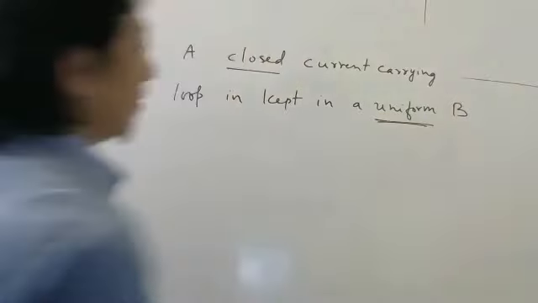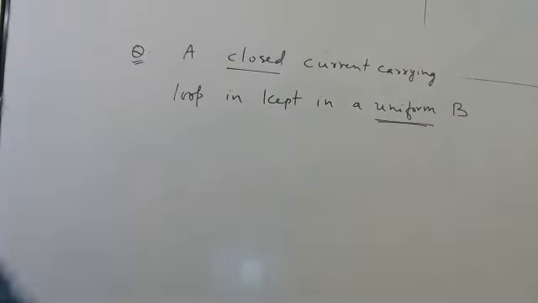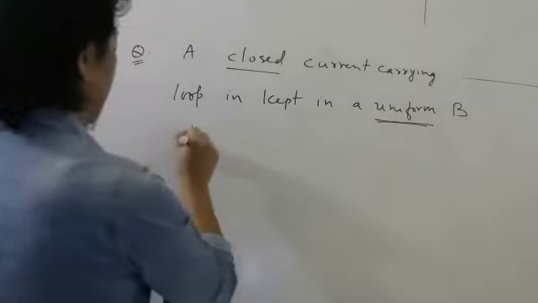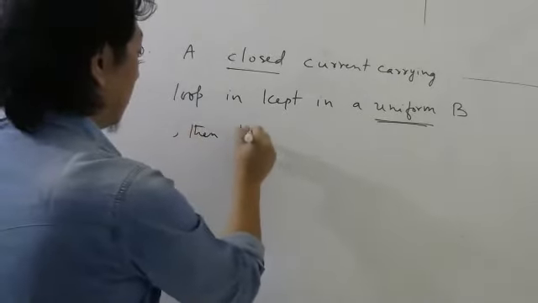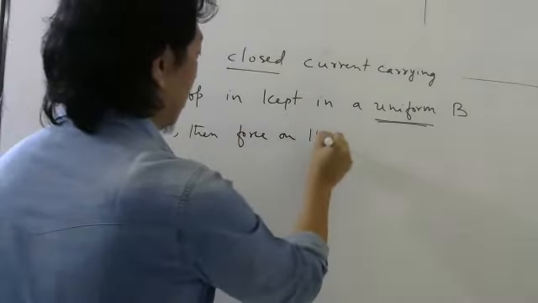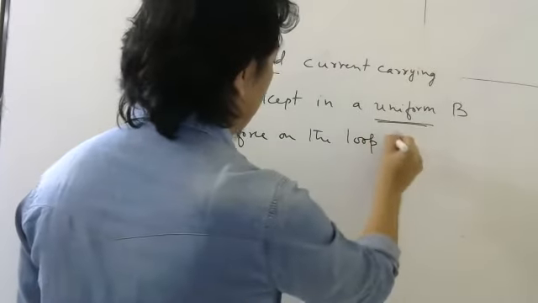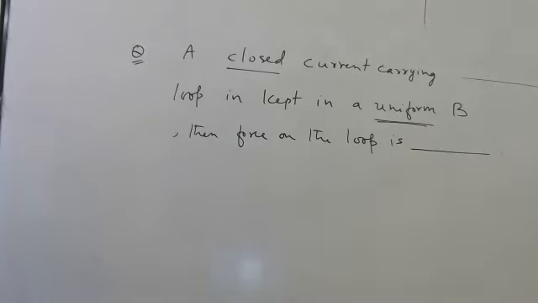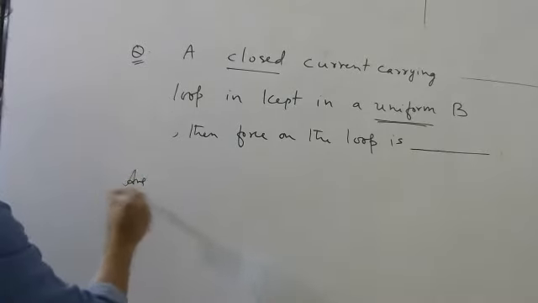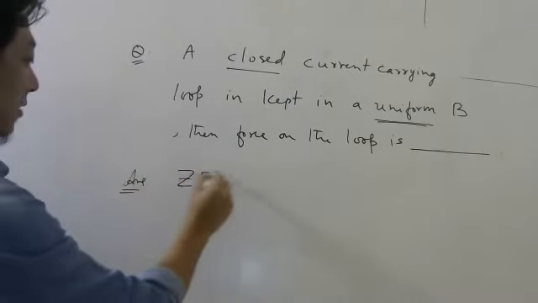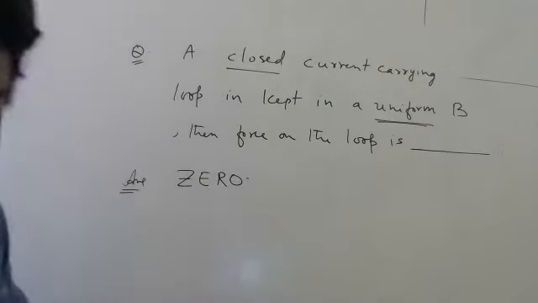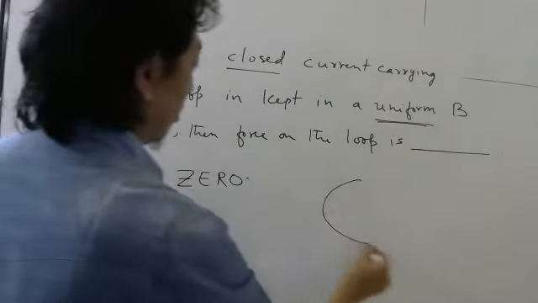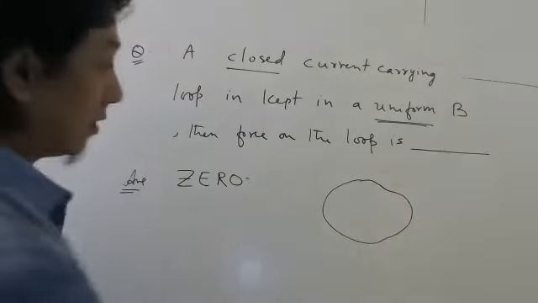Uniform word important. Magnetic field should be uniform. And the loop is closed. Then force on the loop is... The answer is 0. The reason why it is 0 is, if your loop is closed like this, it may carry current,